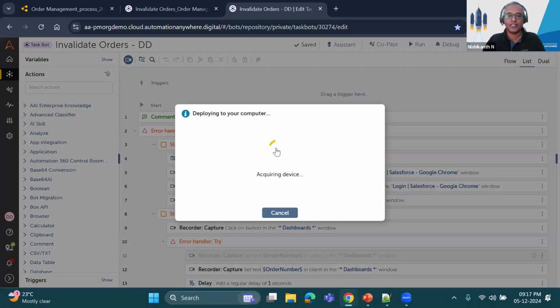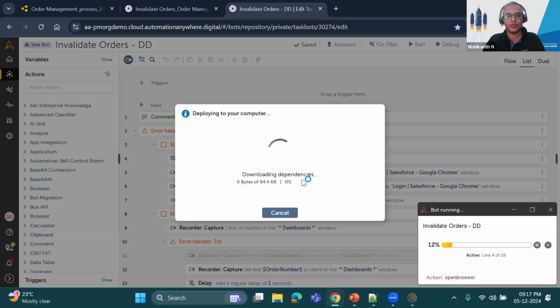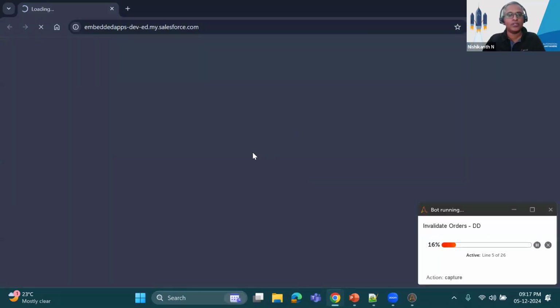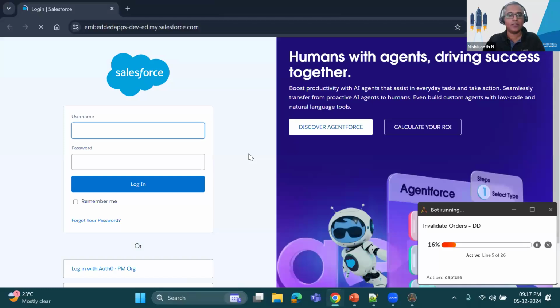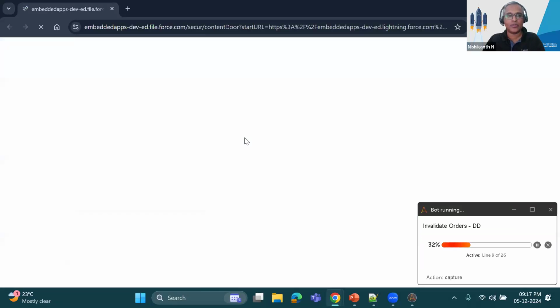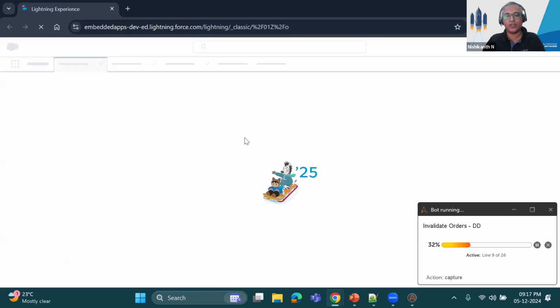While this is running, the first step it would typically do is log in to the Salesforce application and try to execute the set of steps that we have configured in the automation. All right, so it has started executing. You see this new window that has opened the Salesforce application. It would log in to the application. And just to remind you, in this particular step, we have not enabled the generative AI fallback mechanism, which means we expect this to fail because it's not going to find all the necessary elements that you may have defined while designing the automation.